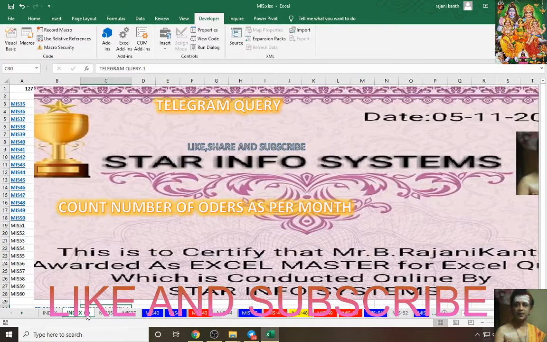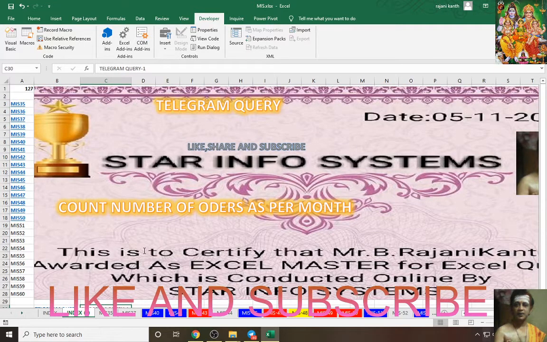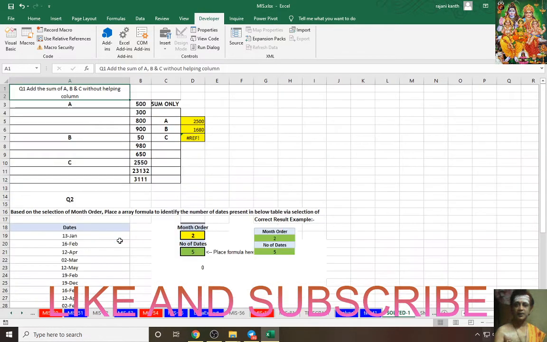Here is your friend Rajnikant, Excel Guru, and here is a Telegram query asked by one of our brothers in the Telegram group. There are three queries, so I'm trying the first query first. There is some problem with something, so the remaining I will explain to you. So we are jumping to the Telegram query. So here it is. Okay.